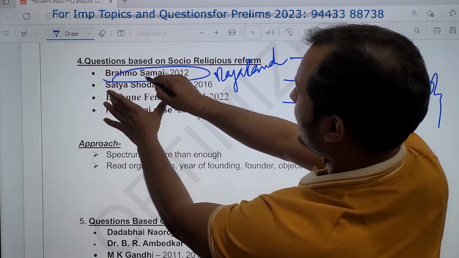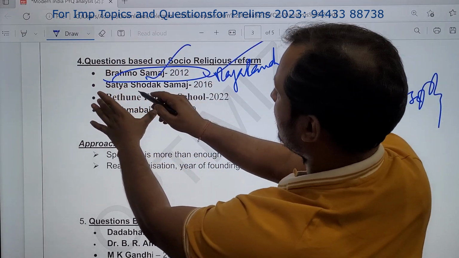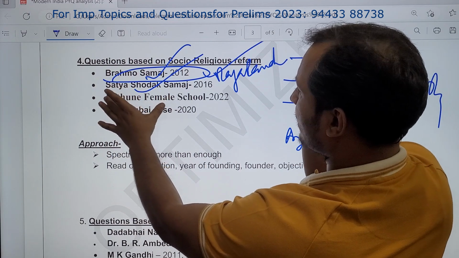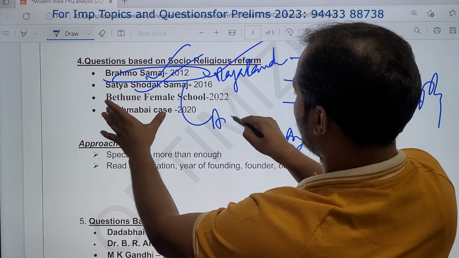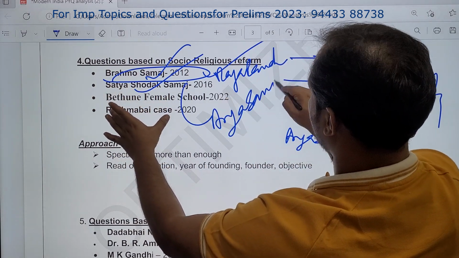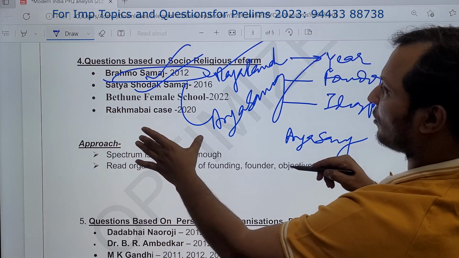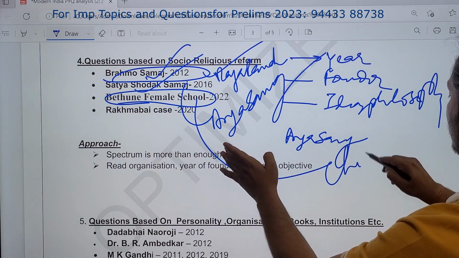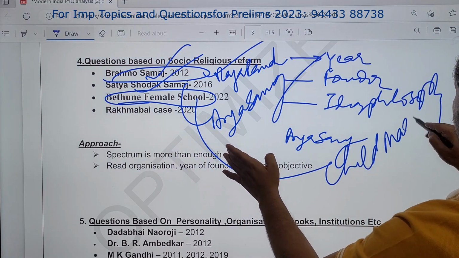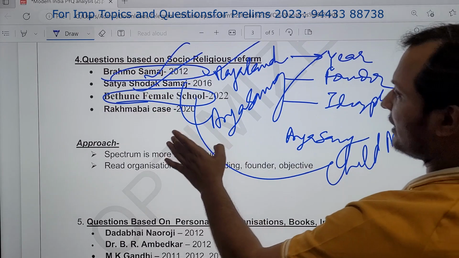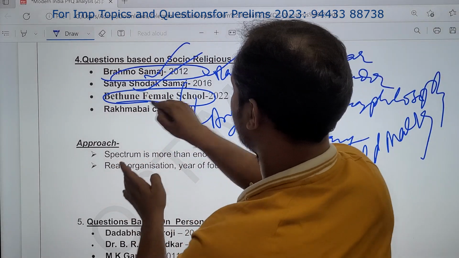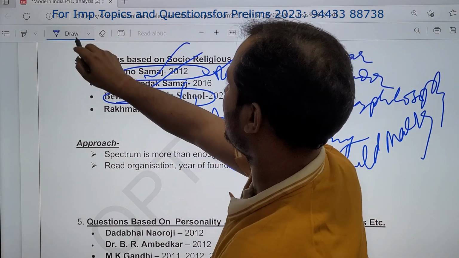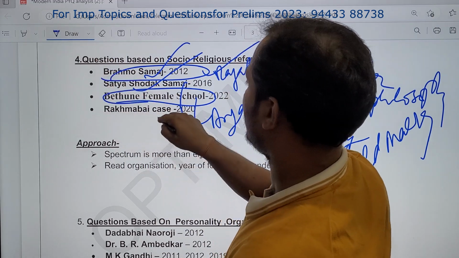Again, Brahmo Samaj is very important. Raja Ram Mohan Roy is very important. Satya Shodhak Samaj, very important. Then this year Arya Samaj is very important. Then Bethune Female School again this year. Child marriage, very important. Sharda Act, all those are very important. Women related. Rakhmabai case again very important.